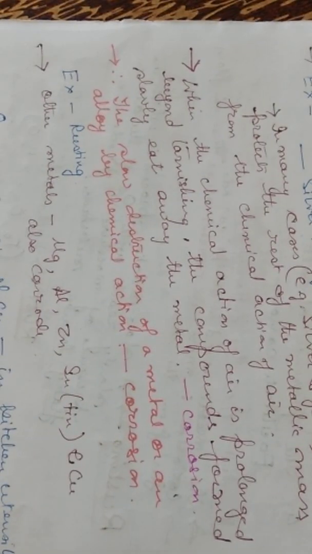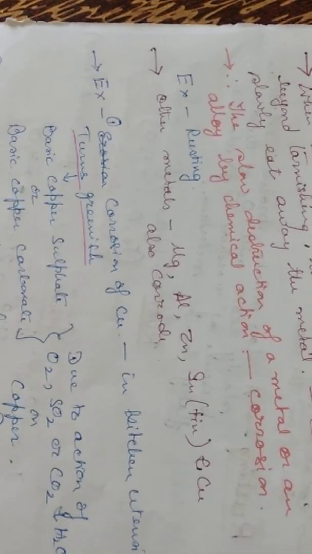An example is rusting. Other metals like magnesium, aluminium, zinc, tin and copper also corrode. Example: corrosion of copper in kitchen utensils. If a copper kitchen utensil is lying without any use for days, for years, we see it has turned greenish.